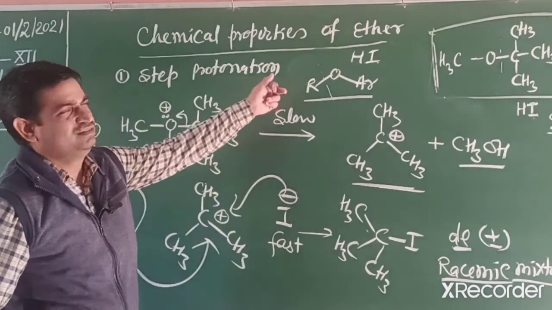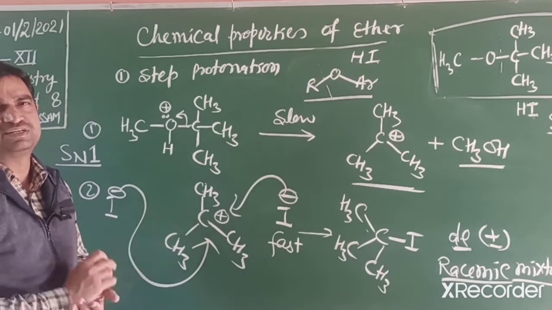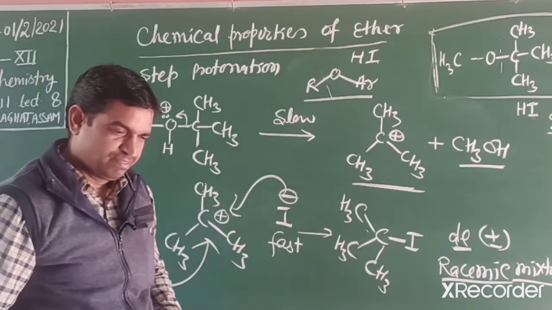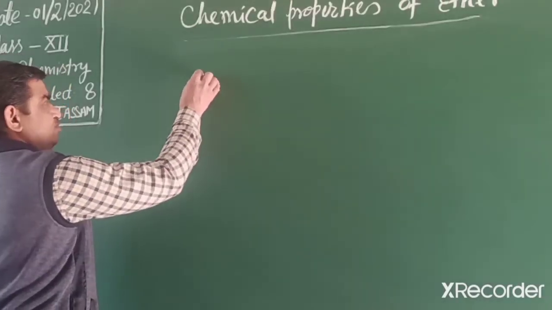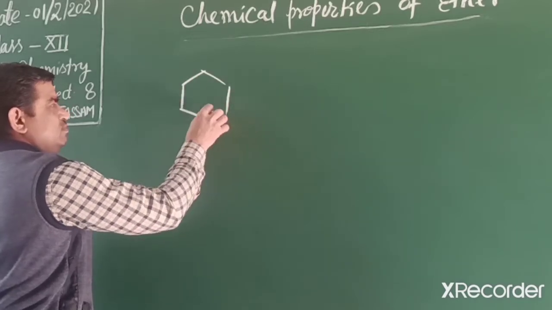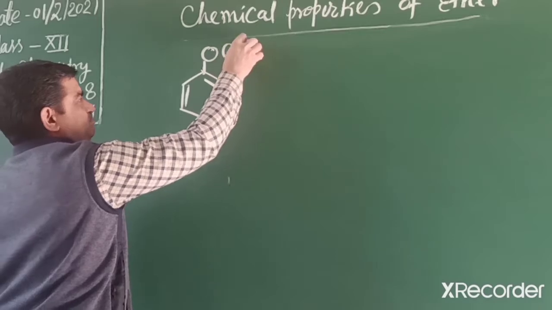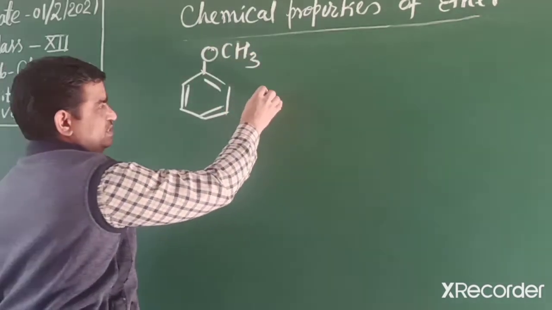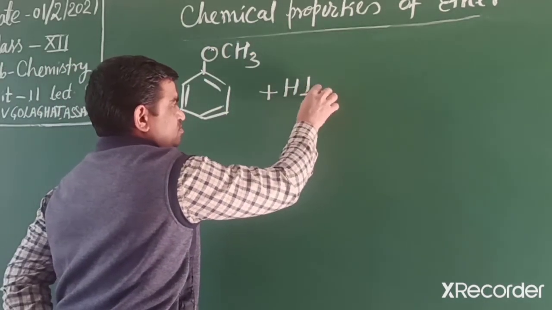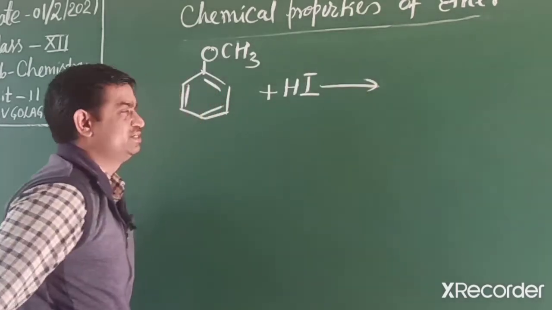Now we will explain this reaction, anisole, that is methoxybenzene, reacting with HI. What product will we get?